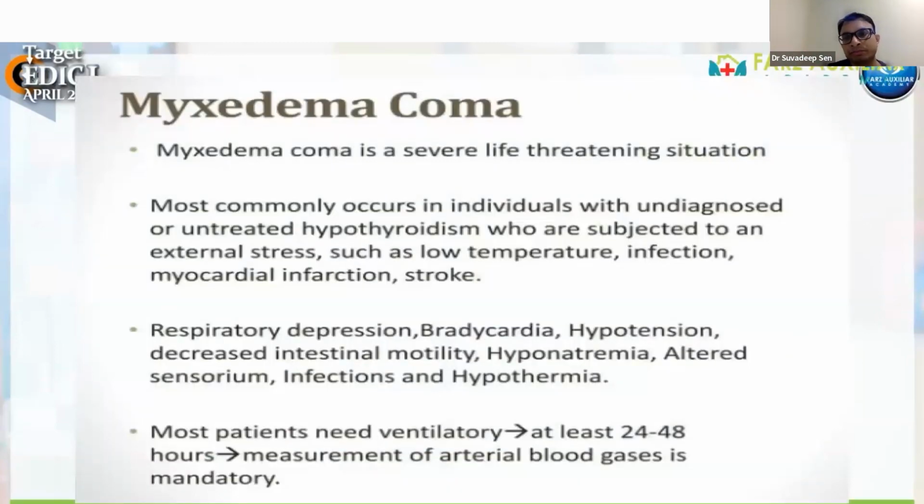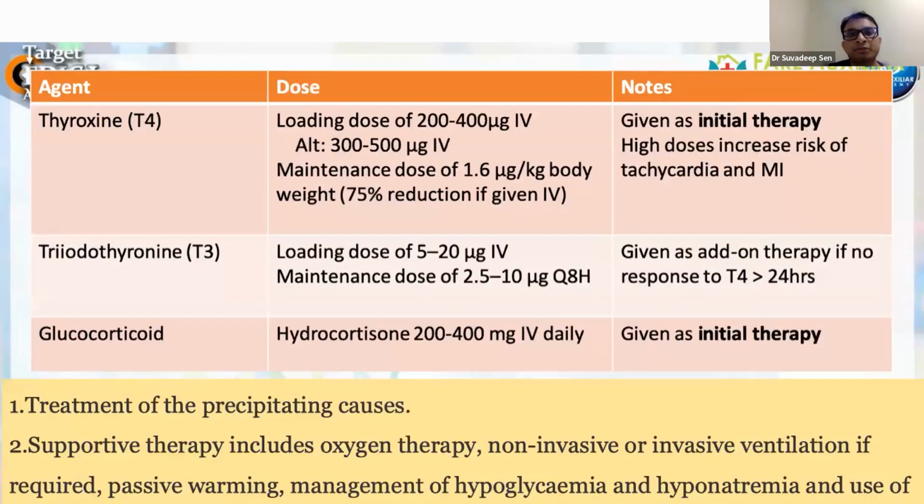We'll not go in depth of myxedema coma, but most importantly, we should know the treatment protocol. Most of the time we give T4, a loading dose of around 200-400 microgram. Sometimes if you get T3, then we can give 5 to 20 microgram of IV T3. But most importantly, as an initial therapy, the steroid is always our initial therapy of choice.